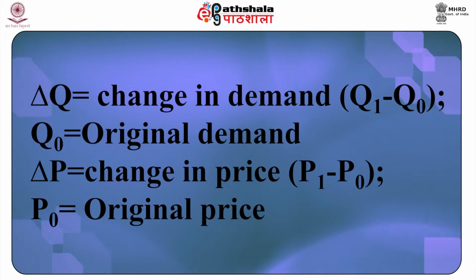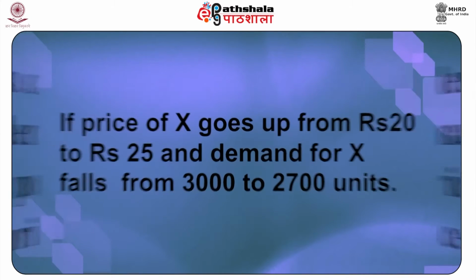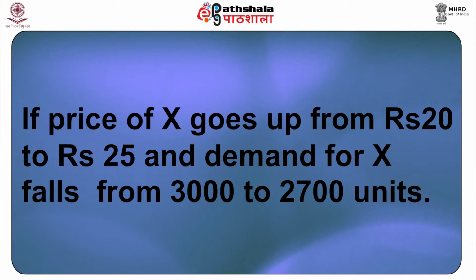where delta Q is the change in demand, which is Q1 minus Q0, and Q0 is the original demand, and delta P is the change in price, which is P1 minus P0, and P0 is the original price. Let's understand this with the help of an illustration. If the price of X goes up from rupees 20 to 25 and the demand for X falls from 3000 to 2700 units, then the elasticity may be computed as follows.